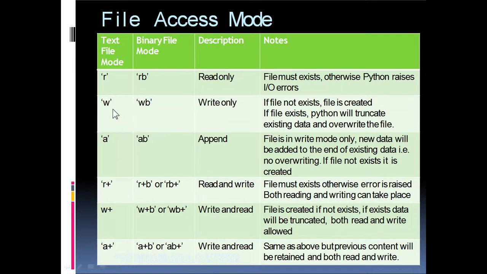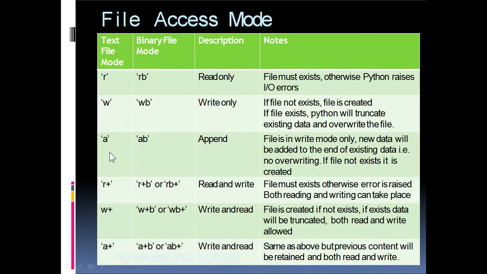And if you are specifying the file mode as W, if the file does not exist, Python will create the file, and if the file exists in the memory, Python will truncate it, that is, remove the contents available in the file, and when we are writing something, it will overwrite the file.